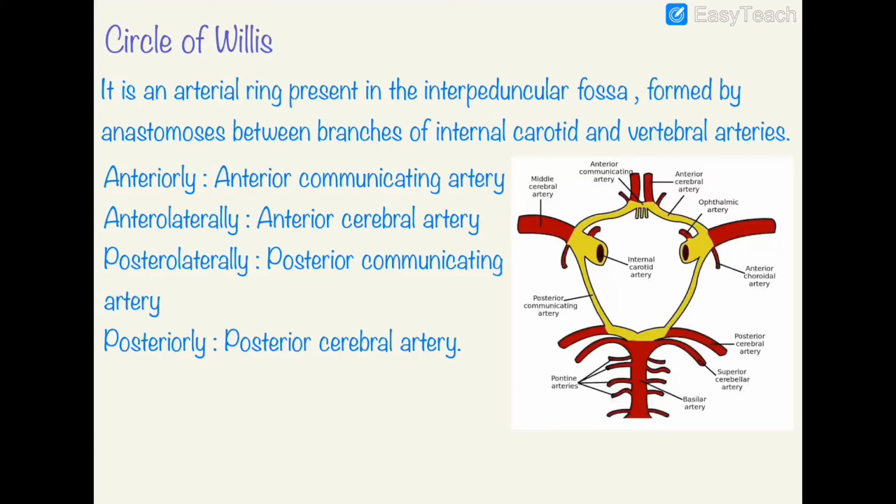As we can see in the given diagram, this is the circle of Willis. Anteriorly, it is formed by the anterior communicating artery. Anterolaterally, it is formed by the anterior cerebral artery. Then posterolaterally, it is formed by the posterior communicating artery. And lastly, posteriorly, it is formed by the two posterior cerebral arteries. So this whole thing we get is the circle of Willis.